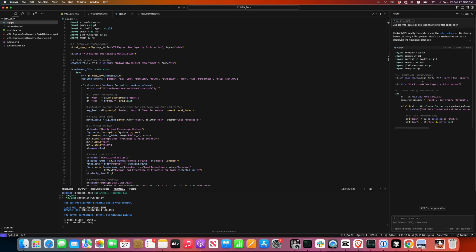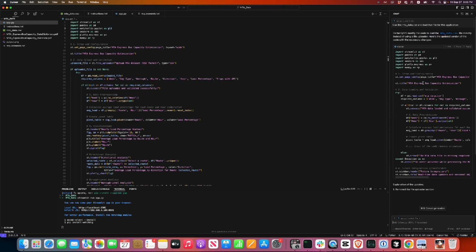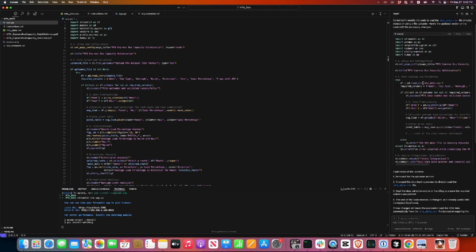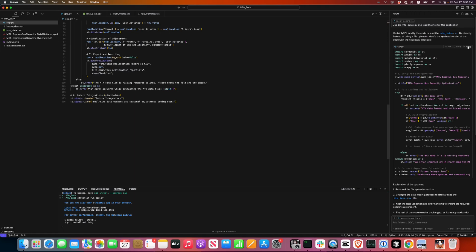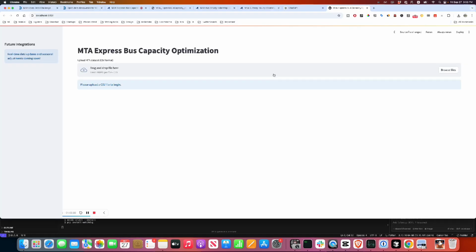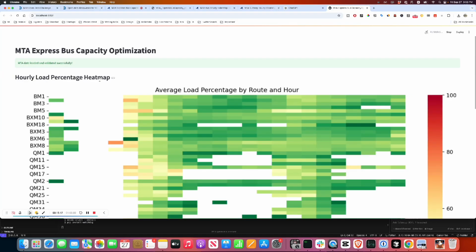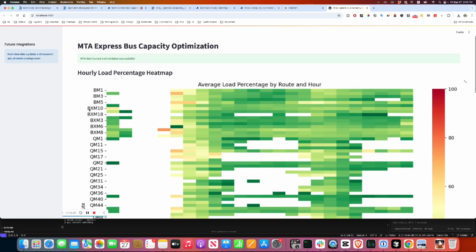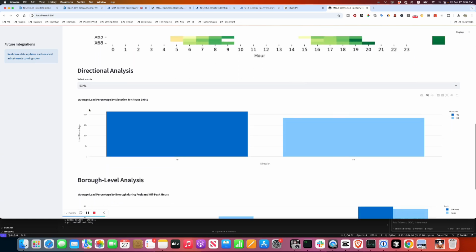Right now, instead of uploading the file, we're asking it to change the code itself to make it happen. So it made the change, apply, accept. At this point, let's go back and refresh again. As you can see, the early data set, the roadmap is done. Select the route 1, NB and southbound.